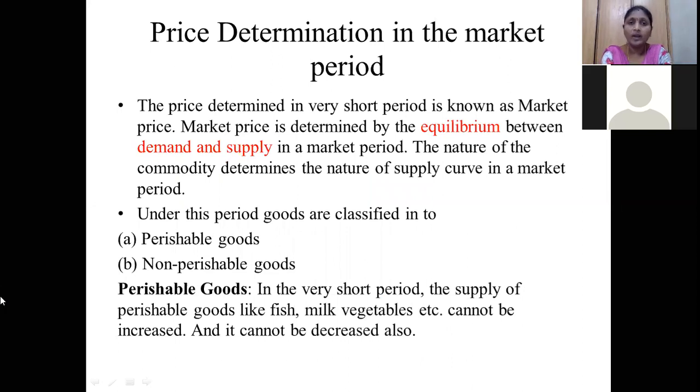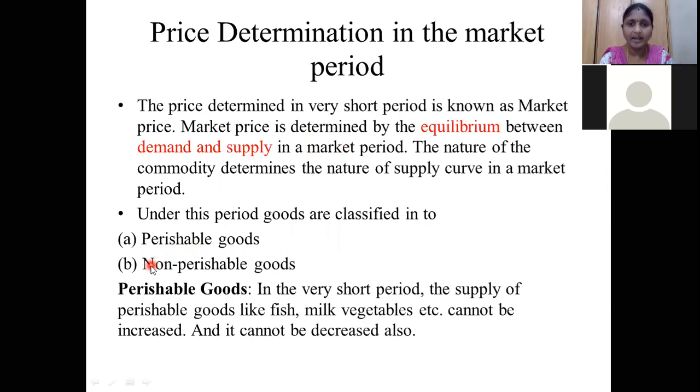Okay. Whatever price is determined in the very short period is known as the market price. Already I have underlined those words in another color for your remembrance and to make the explanation easy. So how can we determine this market price? This market price is determined by the equilibrium between demand and supply.